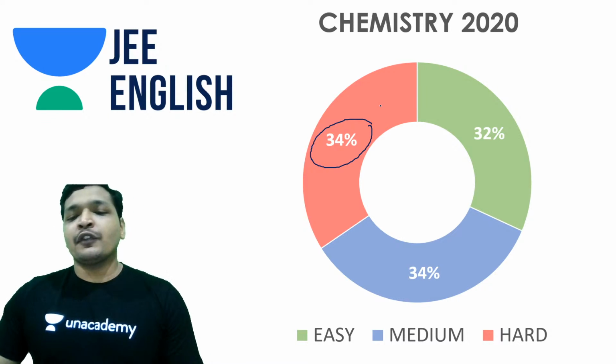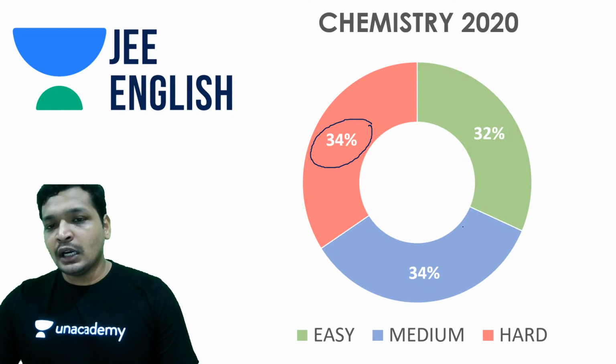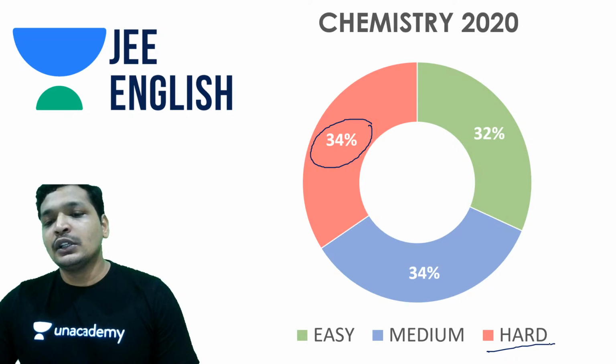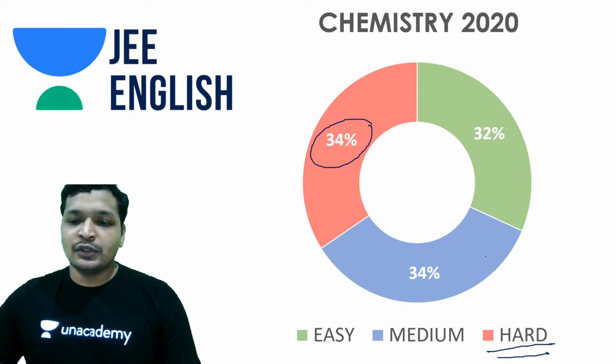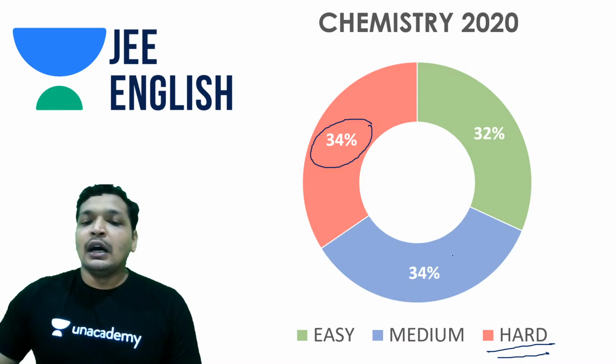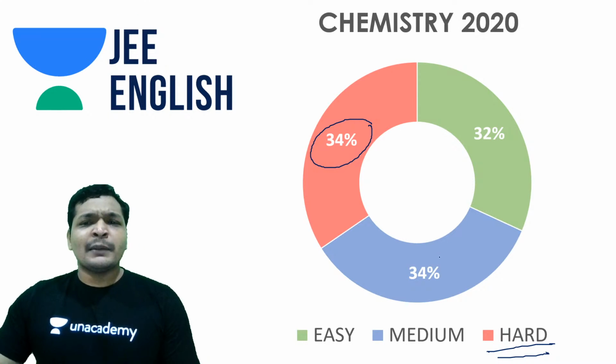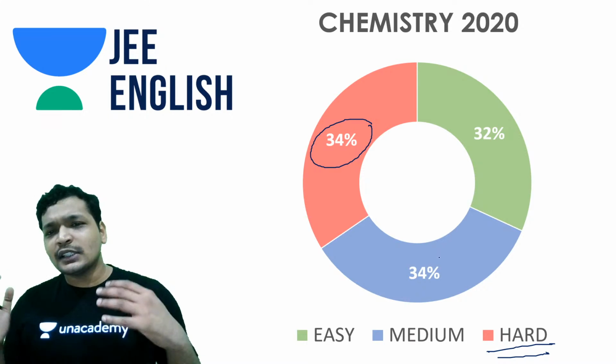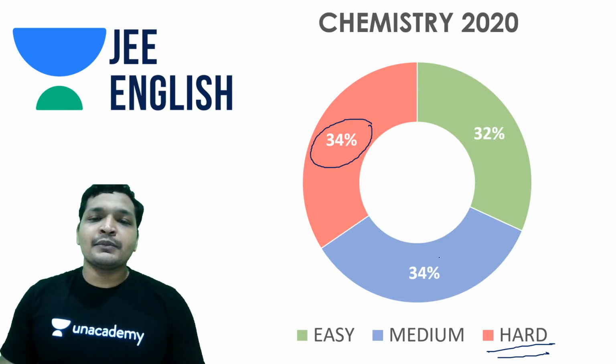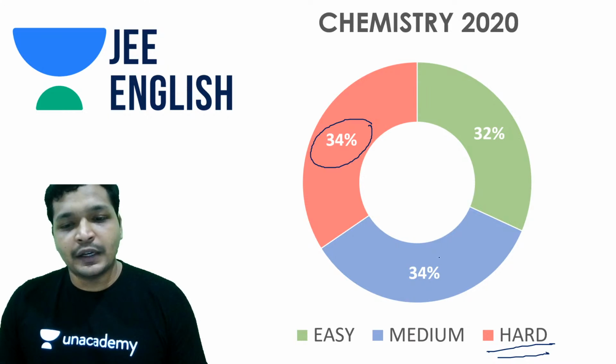But this time 34% of the chemistry paper was hard. If you notice, this is the hard part. So this is going to remain the same for even physics. So this color, I mean. And medium was reported to be 34%. So it's a well-balanced paper. So chemistry was really well-balanced, both in terms of subject and in terms of the difficulty level.